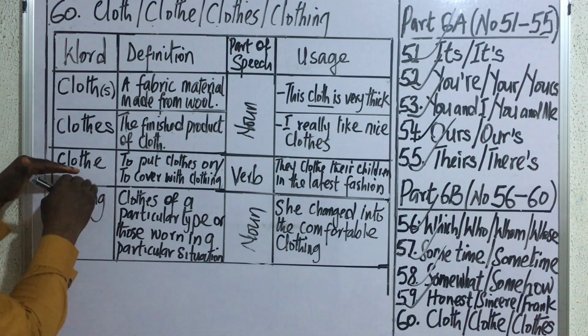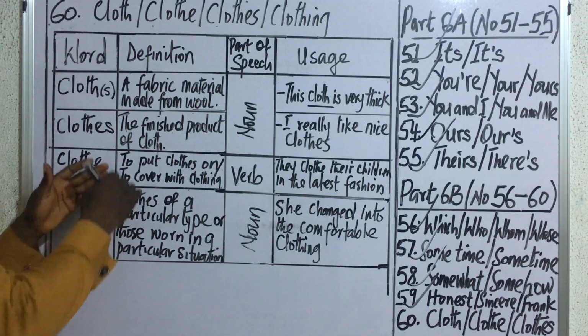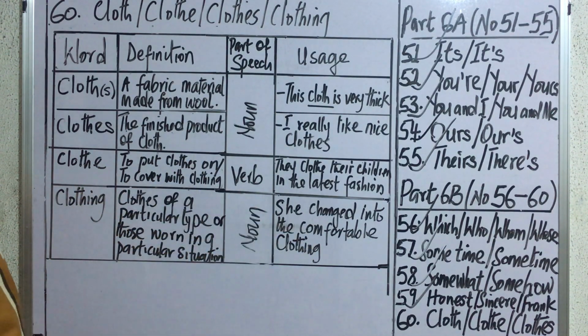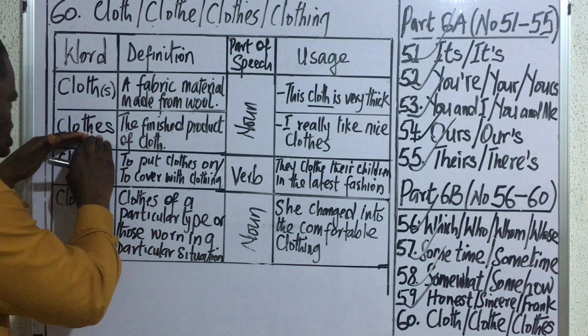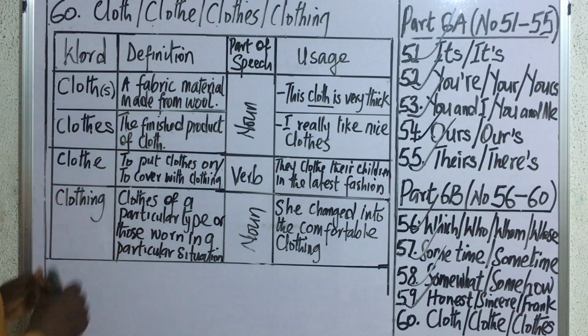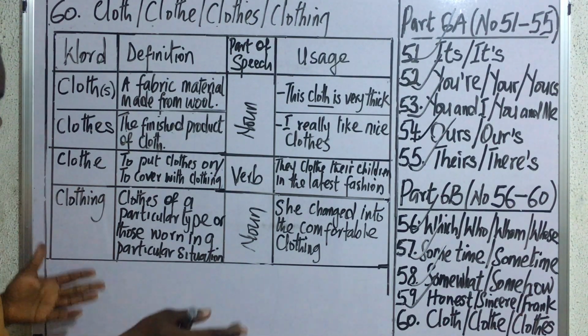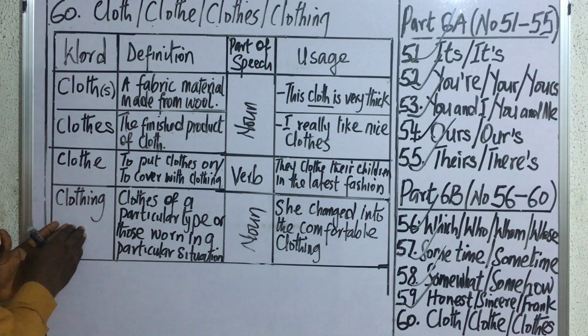Now, what's the meaning of clothe, the one without s, which is a verb? It means to put clothes on or to cover with clothing. Now, to put on the clothes that have been sewn from cloth. So that is what we mean by clothe. It's an action. It's a verb. Then the last word here is clothing.